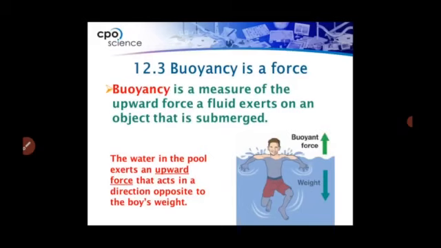This force is exerted not only by liquids but also by gases. This upward force decides whether an object will sink or float. If the weight of the object is less than the upward force, then the object will float. If not, it will sink.